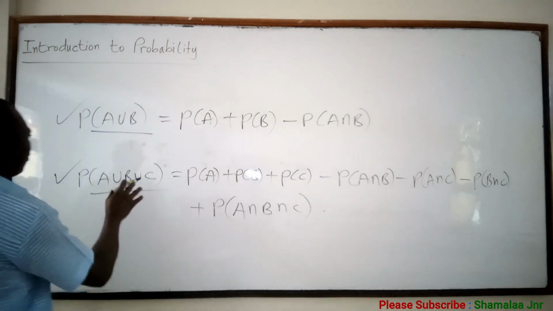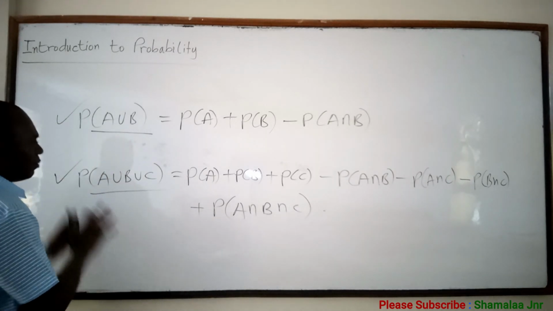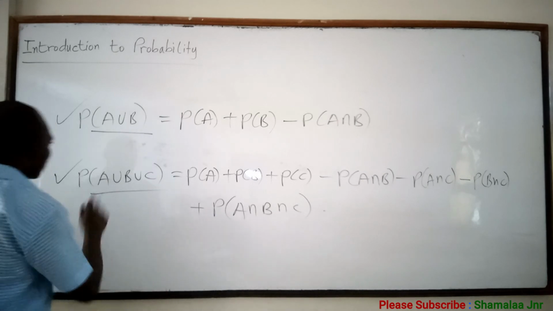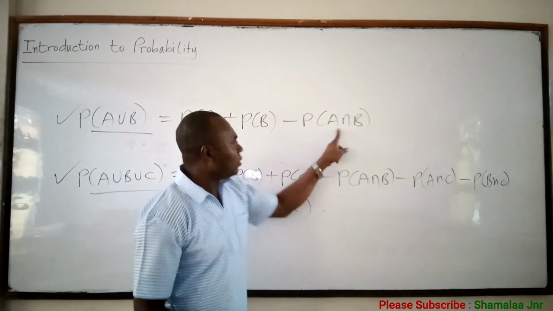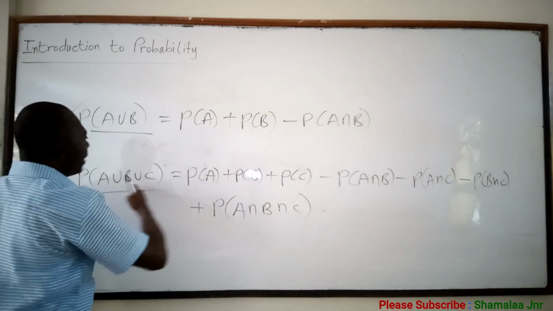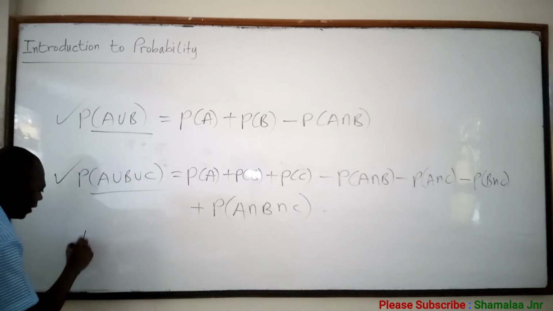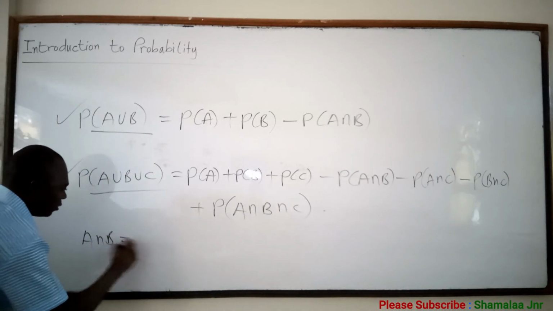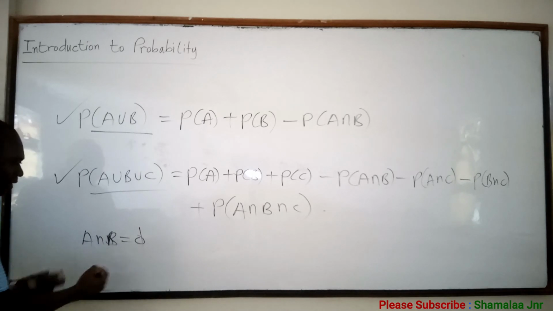Now, if you are told that A and B are mutually exclusive, then this is what it means: A intersection B will be equal to the null set.